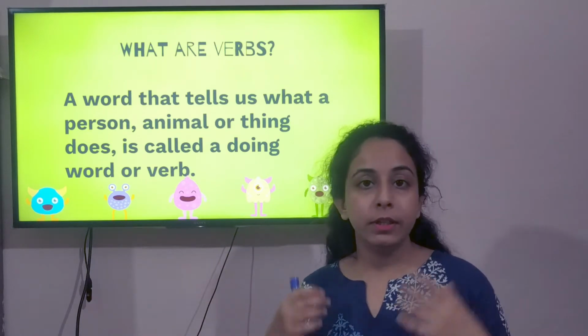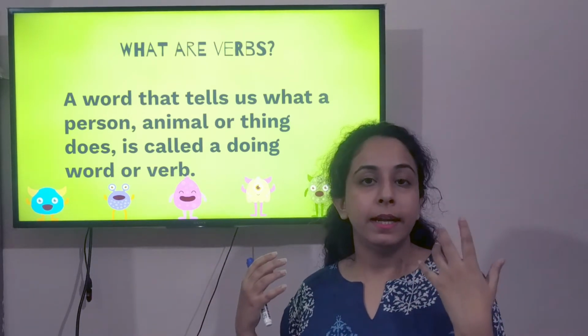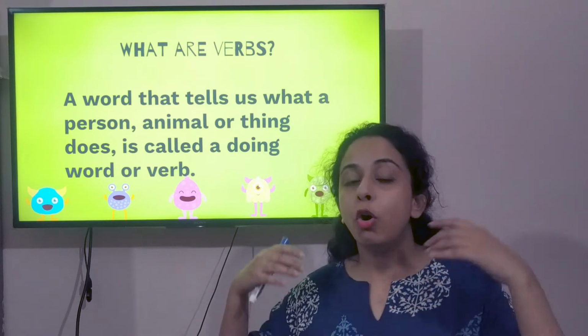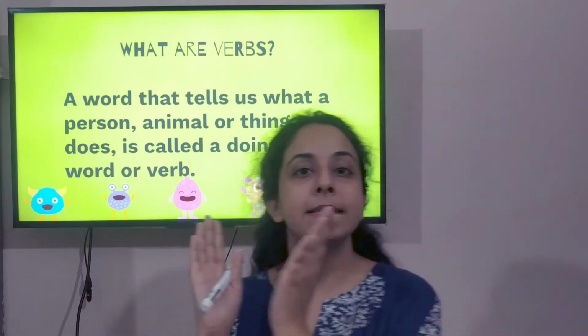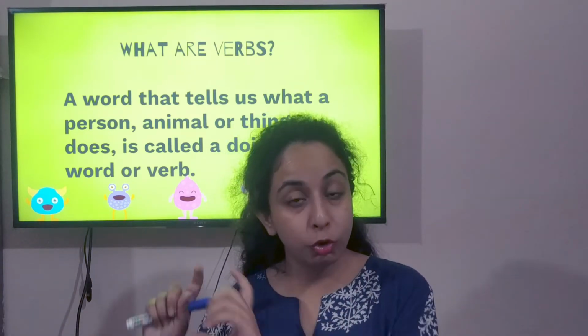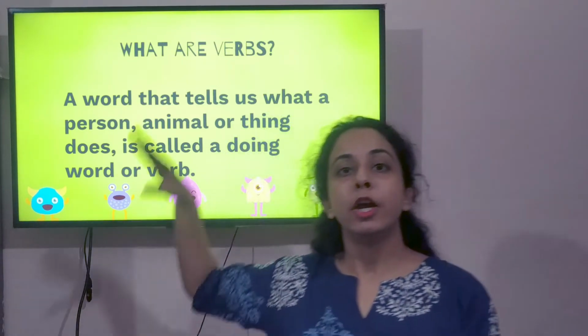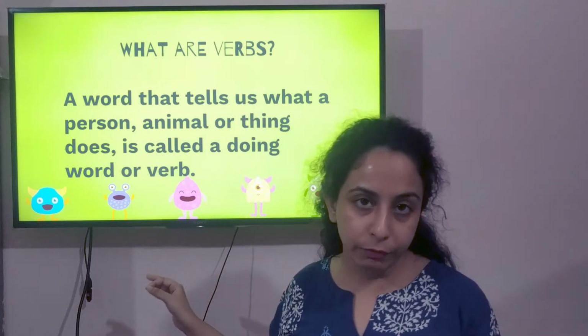Whatever animals, people and things are doing, all the actions that they are doing, these are described by certain words, and those words are called verbs or doing words.